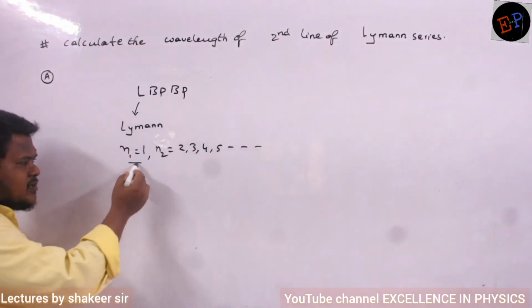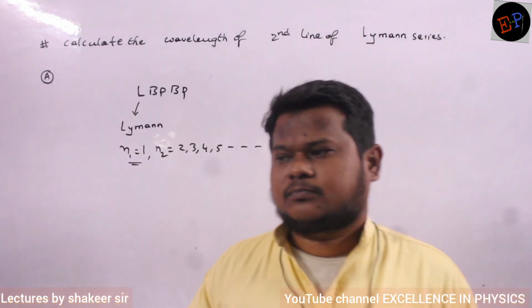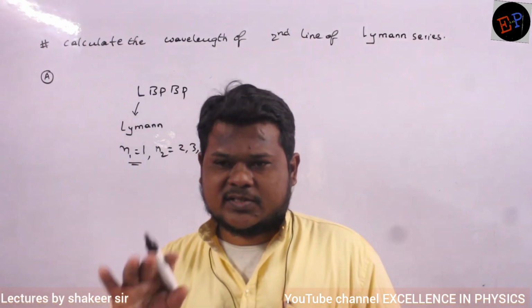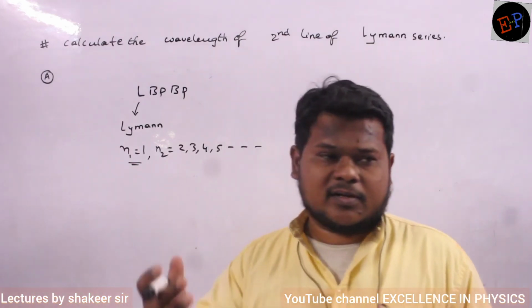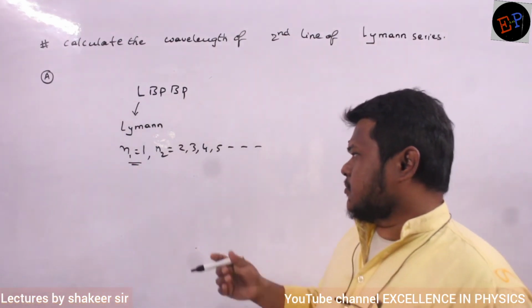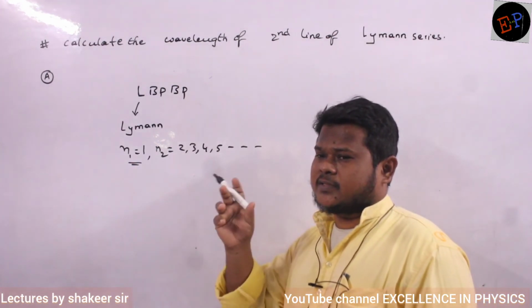So what is meant by N1 is equal to 1? N1 is equal to 1 means electron should finally come to first orbit. From which orbit? From any one of the higher orbits, second orbit, third orbit, fourth orbit. That is called as Lyman series. And the frequency of radiation or wavelength of radiation will lie in which spectrum?